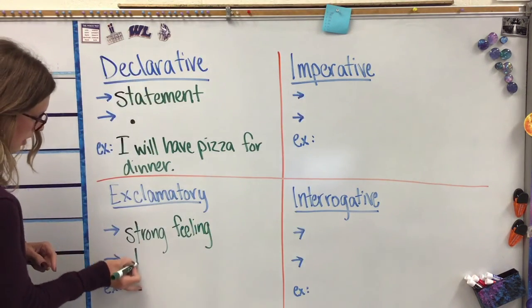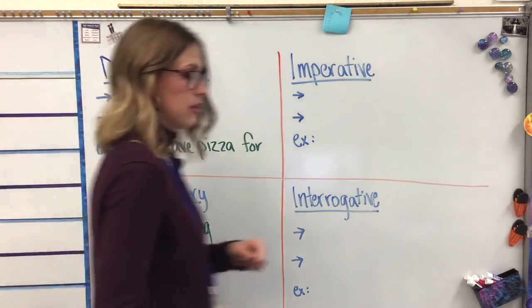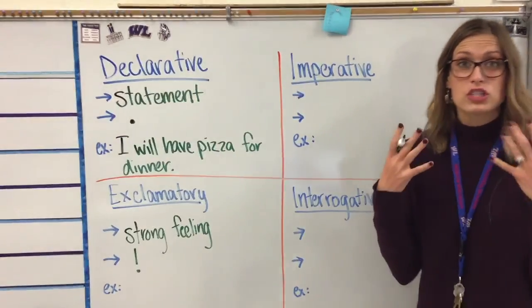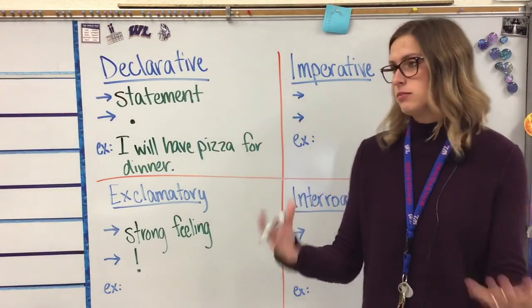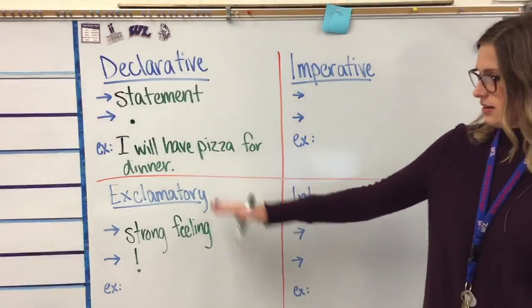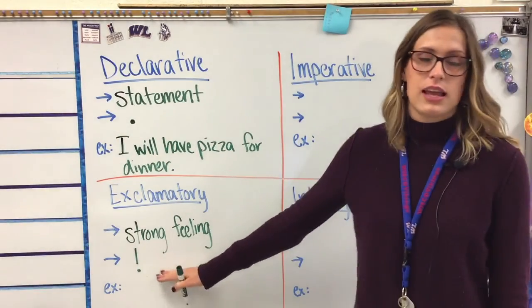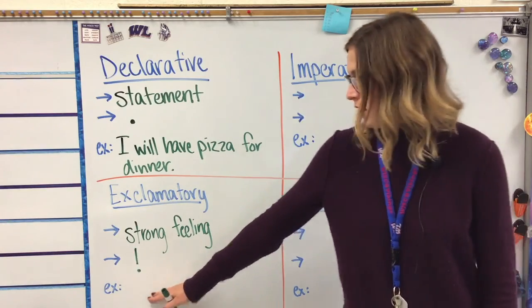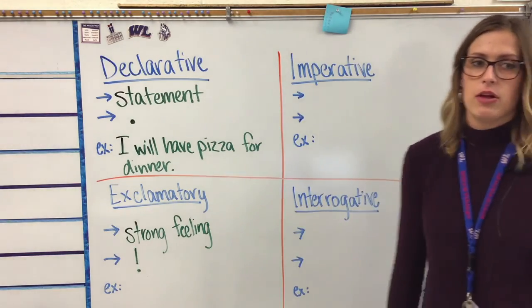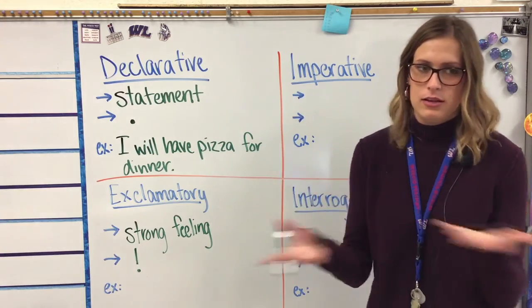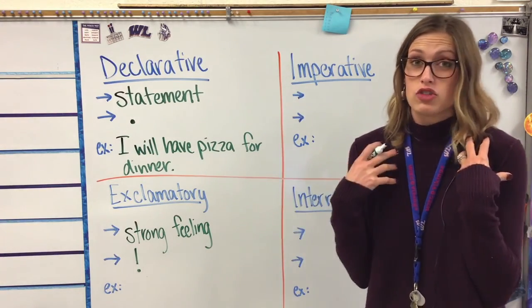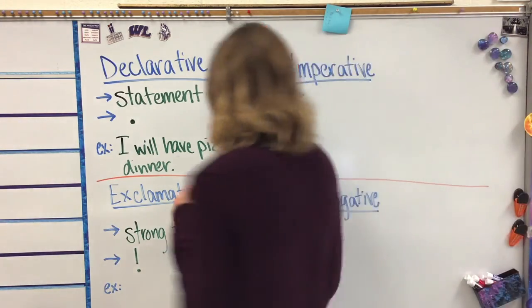That's going to end with an exclamation point, right? An exclamation point is what you use when you've got really, really strong feeling about something. You're going to exclaim something. So, exclamatory sentence, strong feeling, it's going to have an exclamation mark. Think of an example. For example, I might say, I love something, and that might be something I feel really strongly about. So I'm going to have an exclamation point at the end.